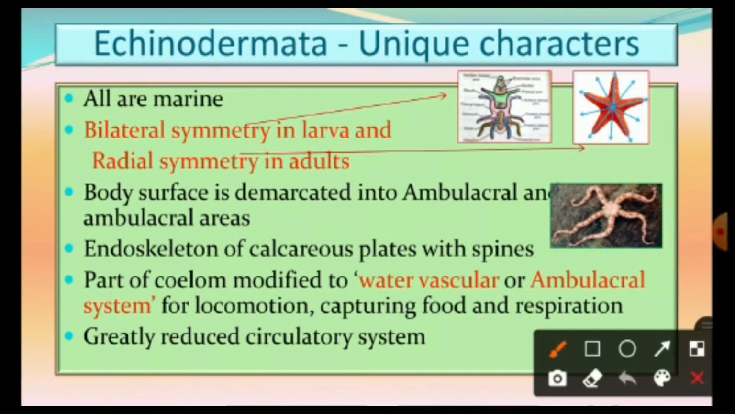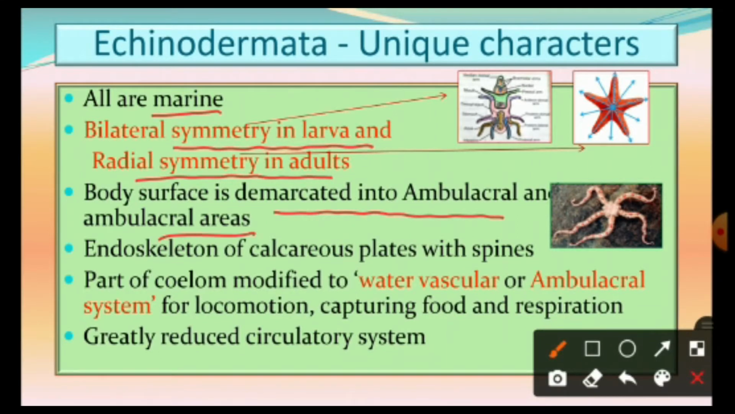Lastly, if we see the unique characters of the Echinodermata, these are exclusively marine. All echinoderms are exclusively marine, and not even a single species is present in freshwater or on land. They possess a separate symmetry in larval stages as well as in adult stages. Bilateral symmetry can be seen in the larval stages, and radial symmetry in adult stages. The body surface is demarcated into ambulacral and interambulacral areas. Ambulacral areas are where the arms are present. In between the arms there are interambulacral areas. Endoskeleton of calcareous plates with spines is present.